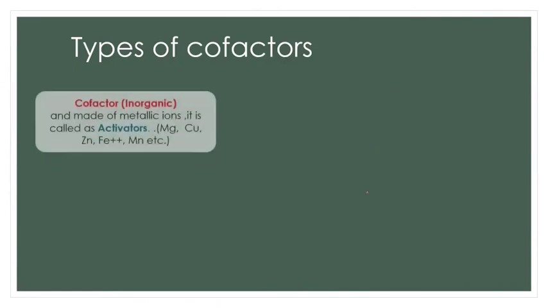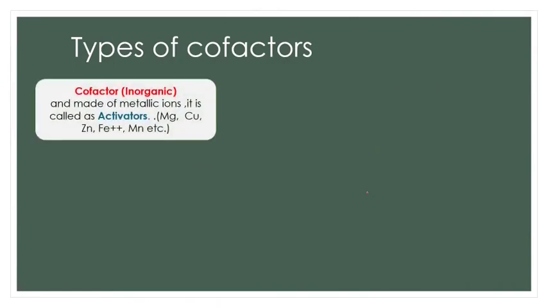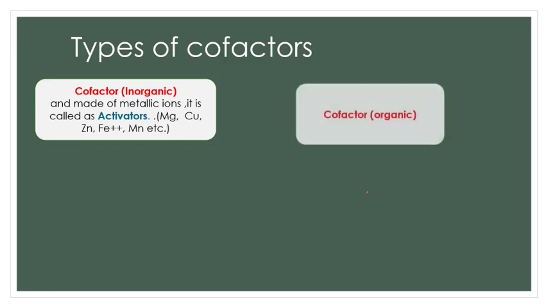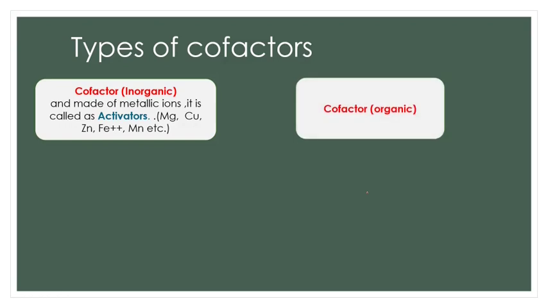But there are two types of cofactors: inorganic and organic. Inorganic cofactors, if they are made up of metallic ions, are called activators, like magnesium, copper, zinc, ferrous or iron, and manganese. Inorganic cofactors, if they are metallic, are called activators. Examples of activators: magnesium, copper, zinc, iron, manganese.